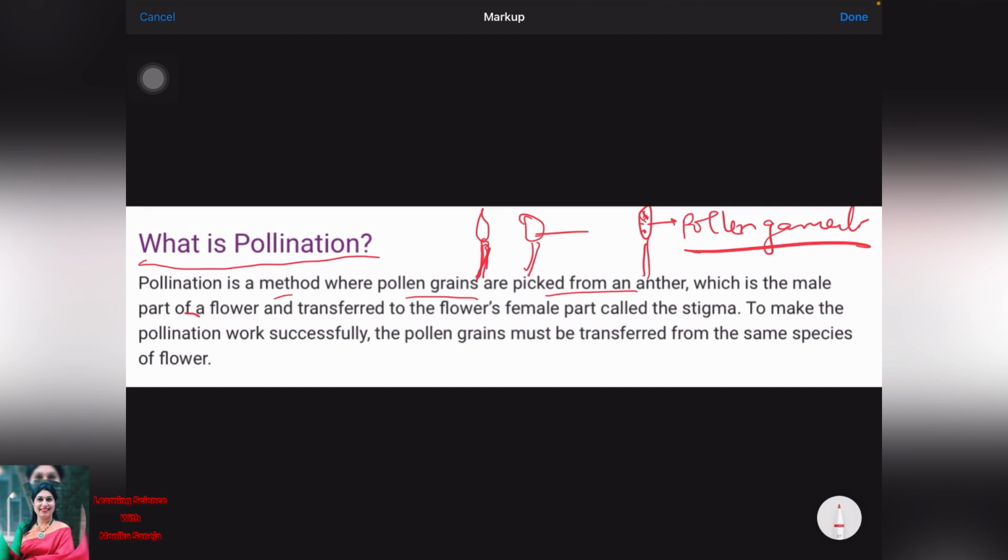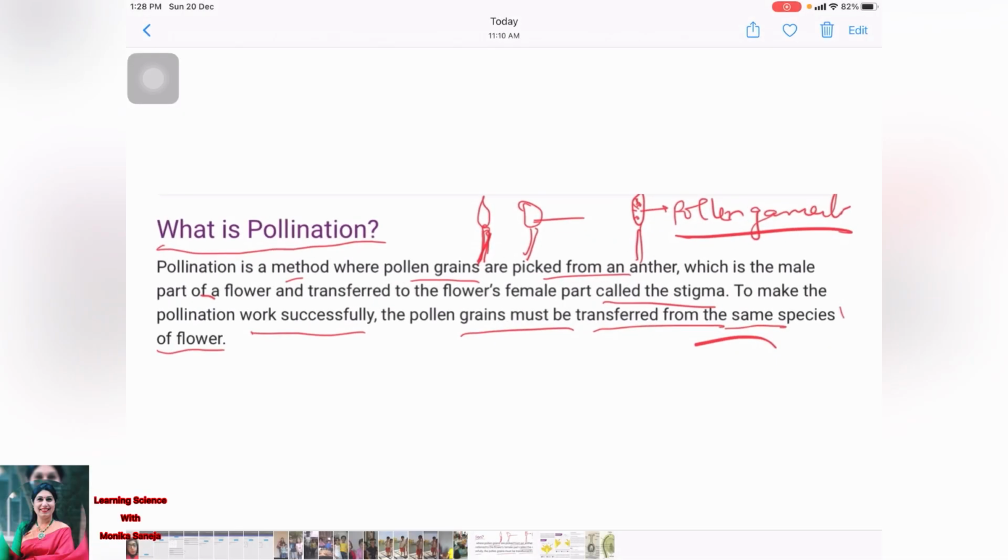We can also say, simple definition, the transfer of pollen grain from mature anther to the stigma of a pistil is called pollination. To make the pollination work successfully, the pollen grain must be transferred from the same species of flower. It means if the pollen is of rose flower, it should be transferred to the female part of the rose flower. Now, beta ji, we come to the next topic, the types of pollination.